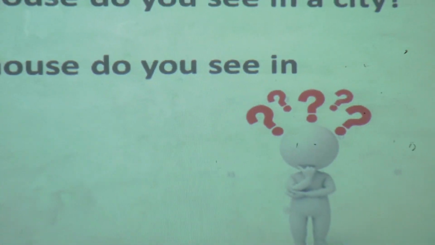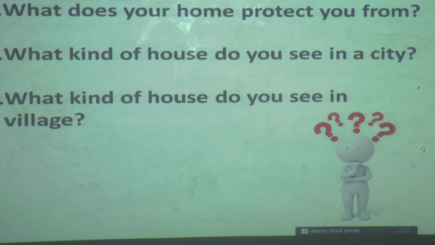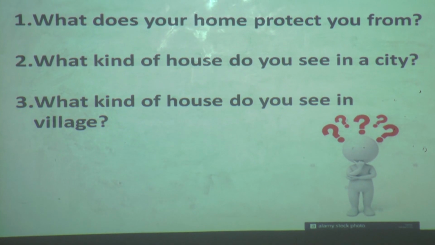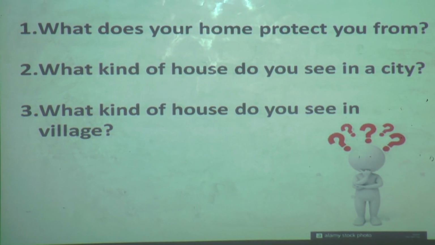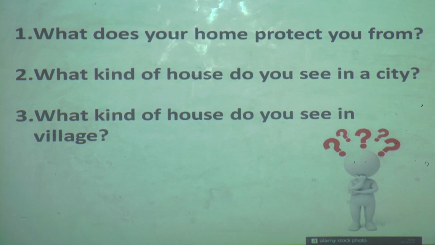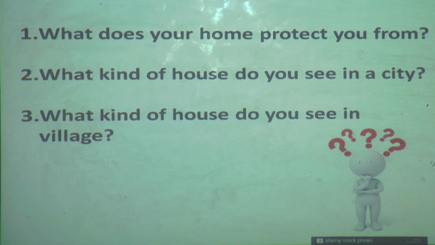Now it's time to ask you some questions. Okay? My first question is, what does your home protect you from? Yes students, tell me. Home protects you from sun, wind, rain and snow, and also protects you from bad people and animals. Understood? The second question, what kind of house do you see in a city? Yes, we see flats, bungalows, apartments in cities.